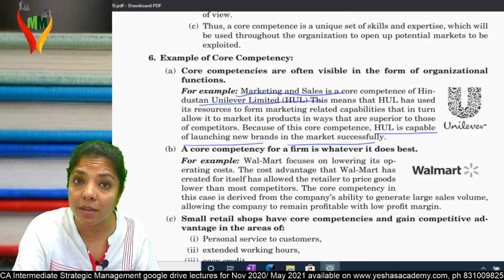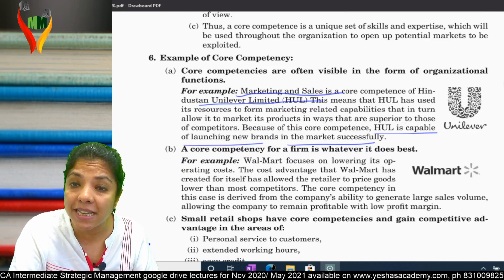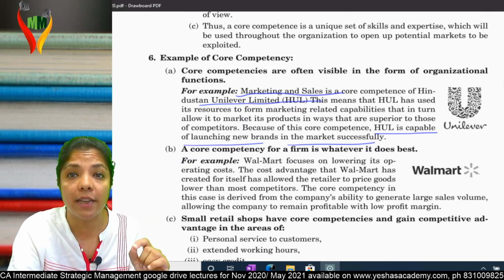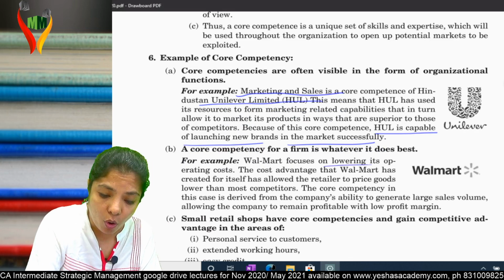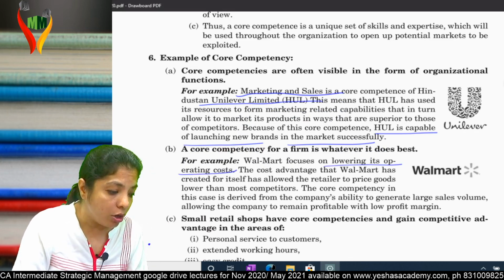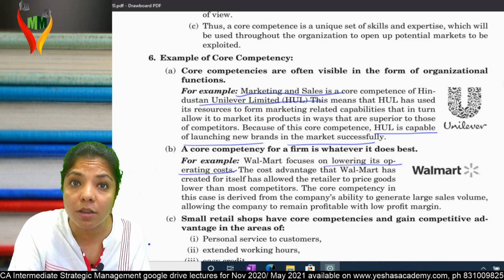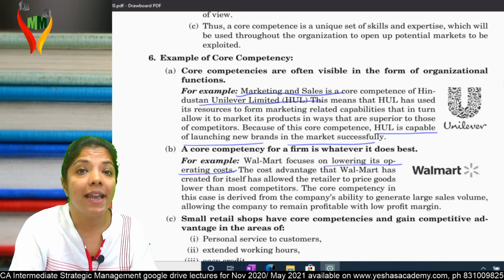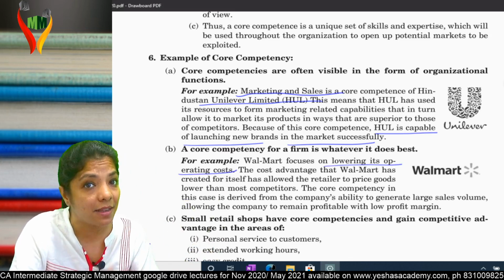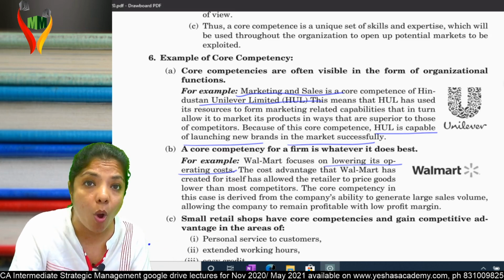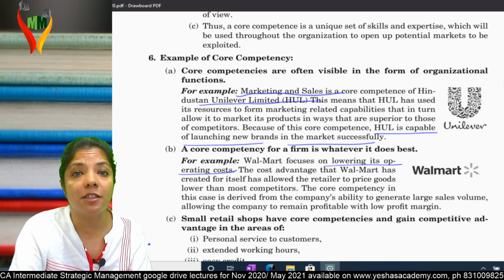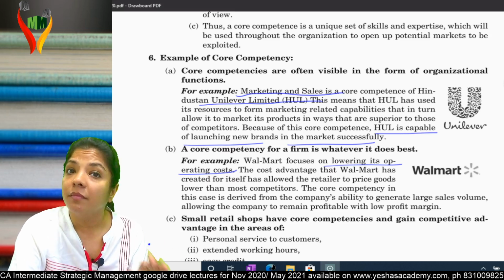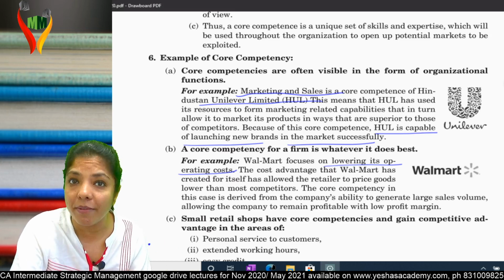For example, Walmart's core competency is its low operating cost. Because of its low operating cost, in turn they can keep the selling price low and attract all price-sensitive customers. Getting my point? I hope you're with me.